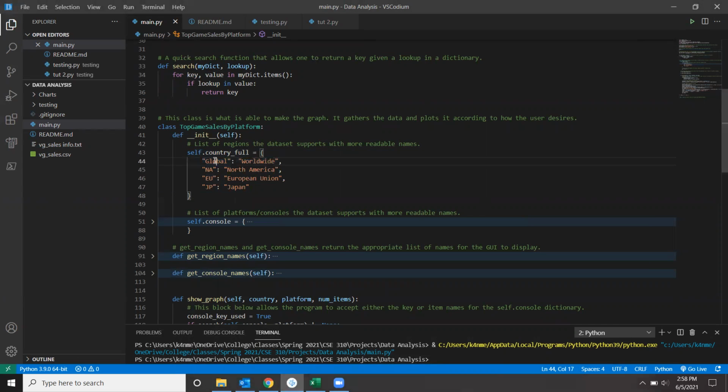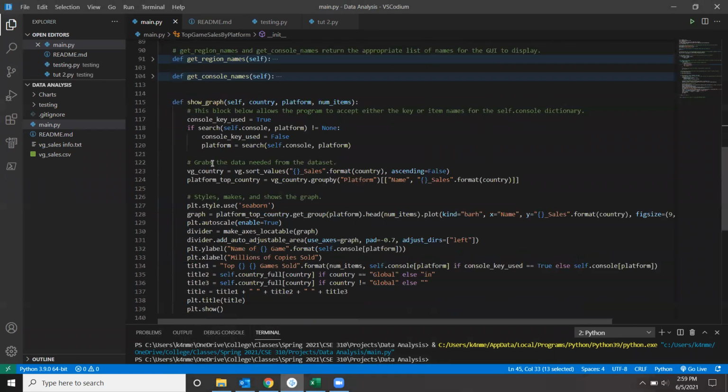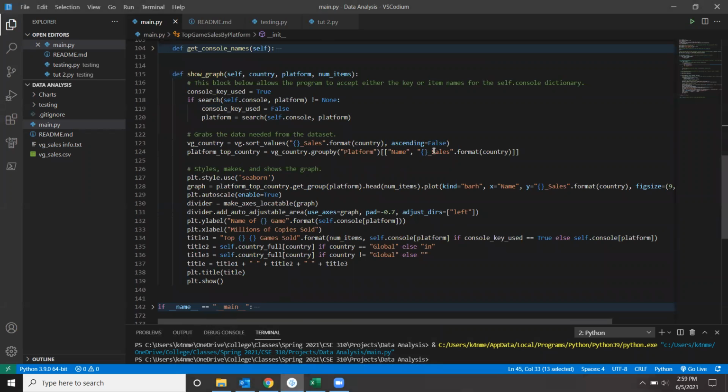And this basically takes the word that's in front of the word sales and types it out so that a user can type North America, and then it'll return NA. And it uses that when displaying the graph, and also when fetching what column it needs to take the data from that it displays.